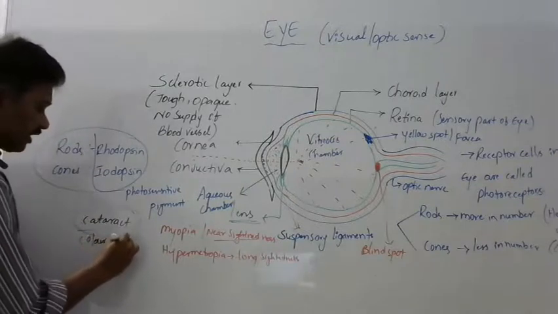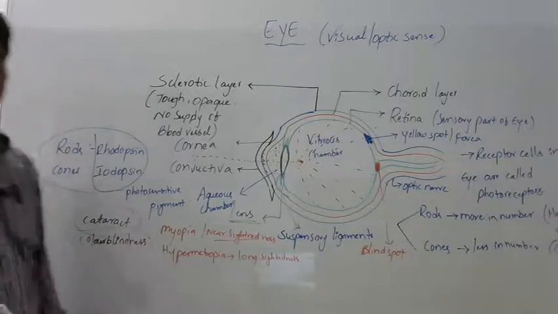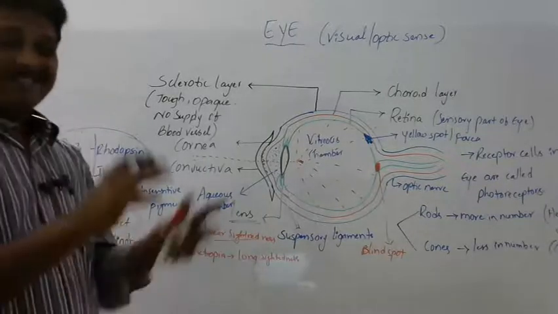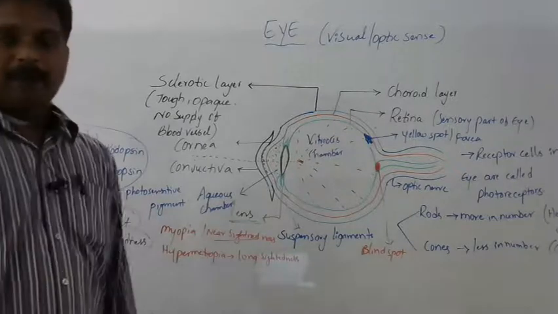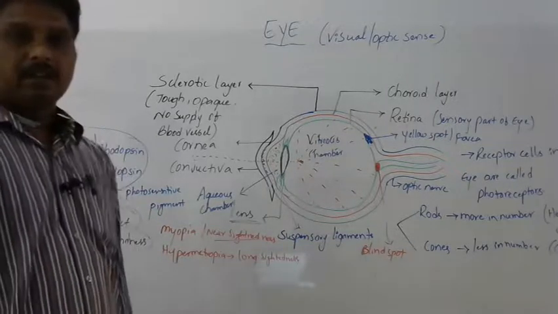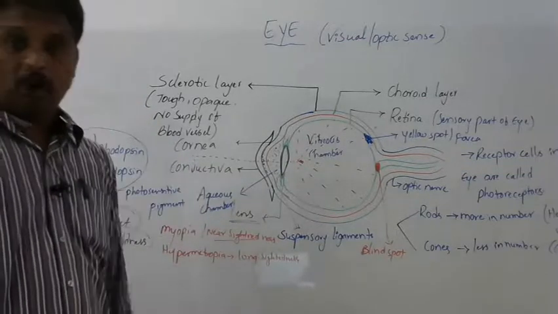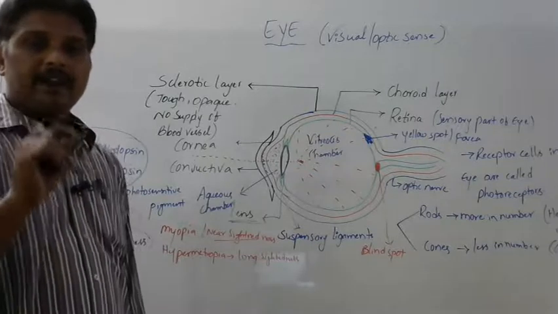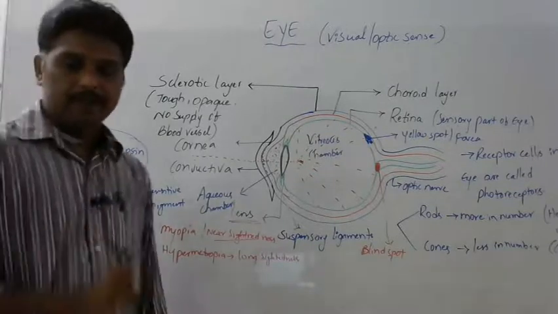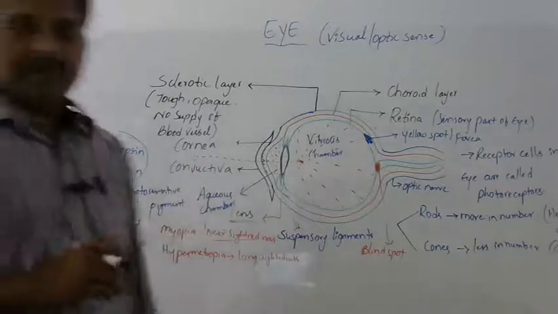This is a genetic disorder. The person is unable to discriminate colors. That is called color blindness. It is a genetic disorder because the cones cannot discriminate colors properly. This is about the eye and its structure and function.